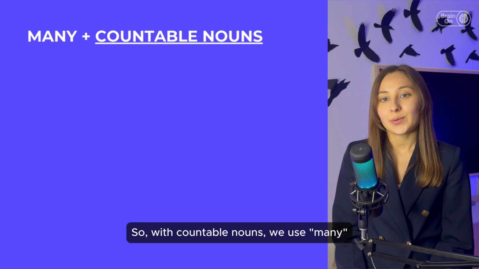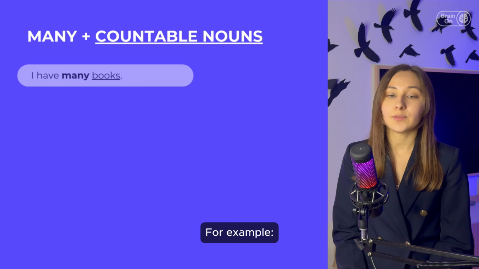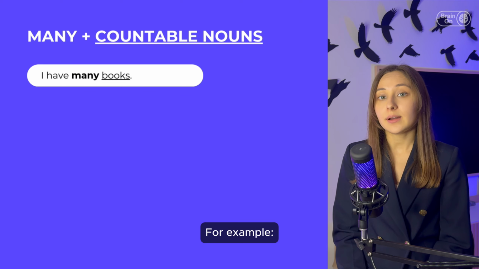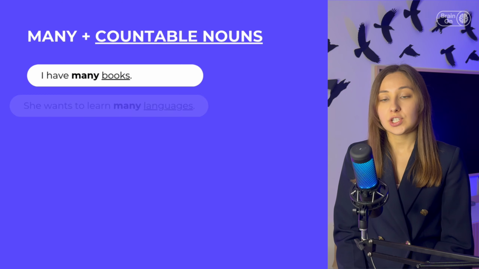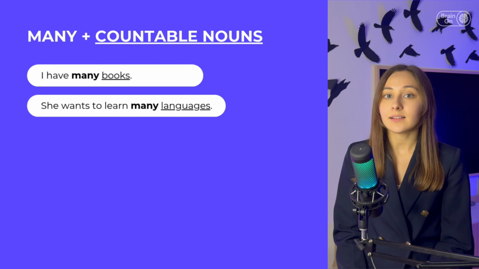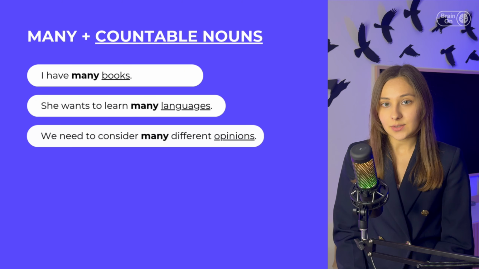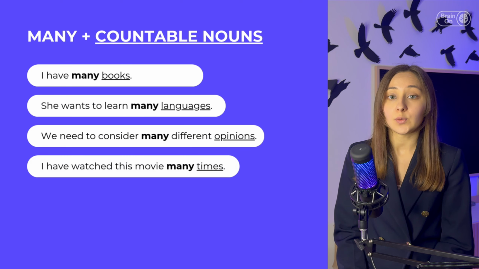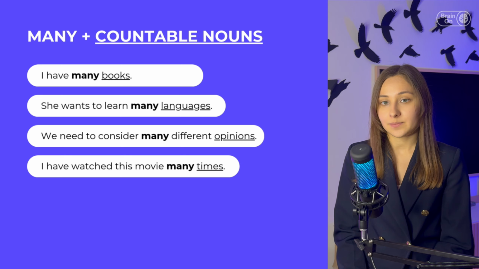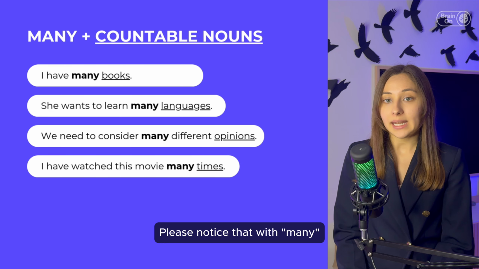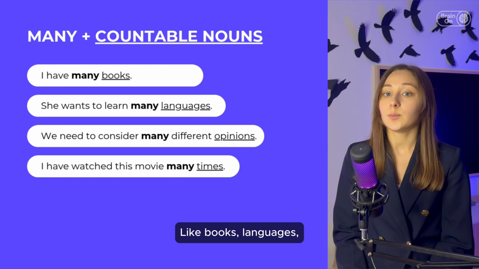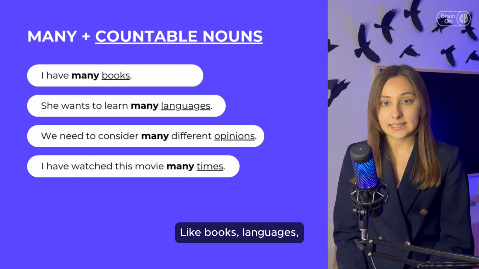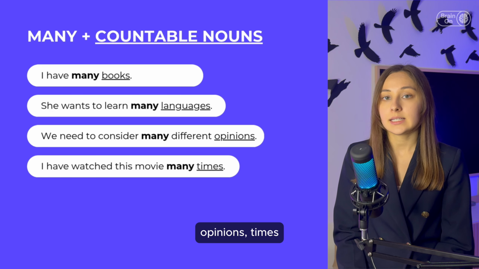So, with countable nouns, we use many. For example, I have many books. She wants to learn many languages. We need to consider many different opinions. I have watched this movie many times. Please notice that with many we use plural forms of the nouns, like books, languages, opinions, times.